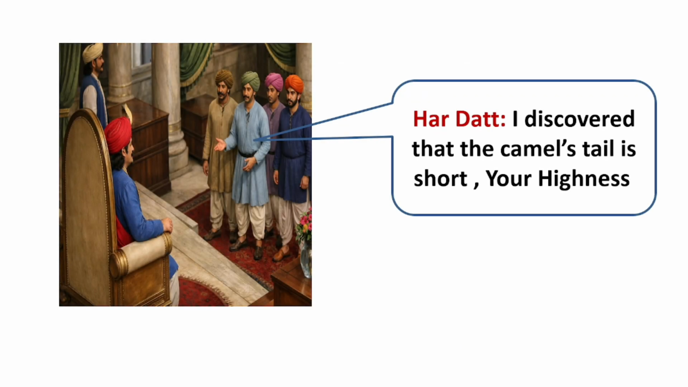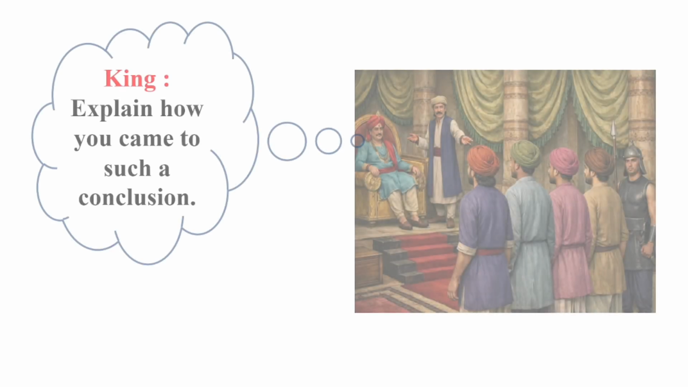Look at this picture. Now, Haradatta is replying to the king. "Your Highness, I discovered that the camel's tail is short." Haradatta says, "Your Highness, Your Majesty," right? "I discovered" means he discovered that the camel's tail was short. That's why he said it. Then what happens?